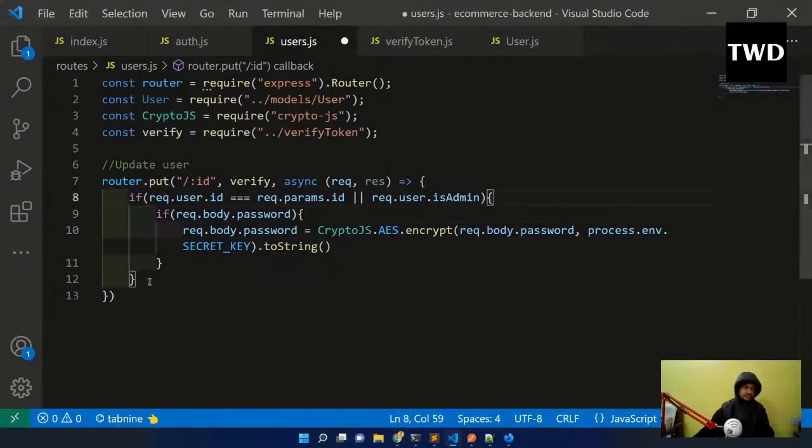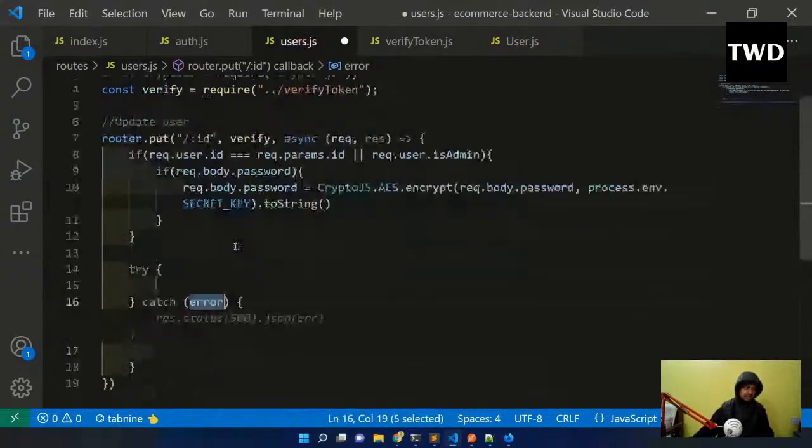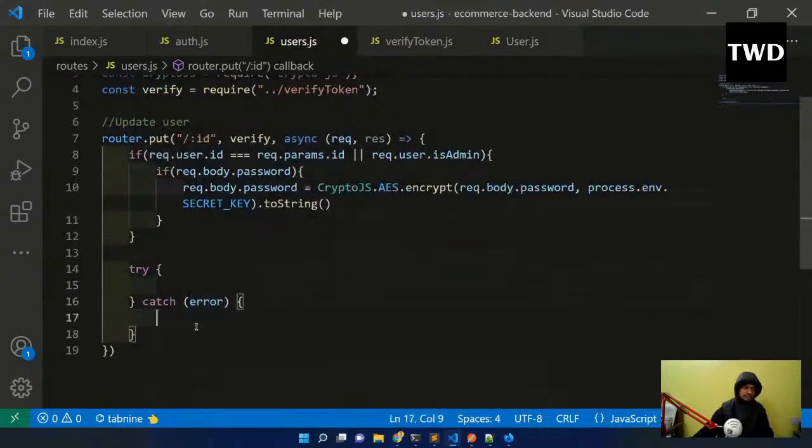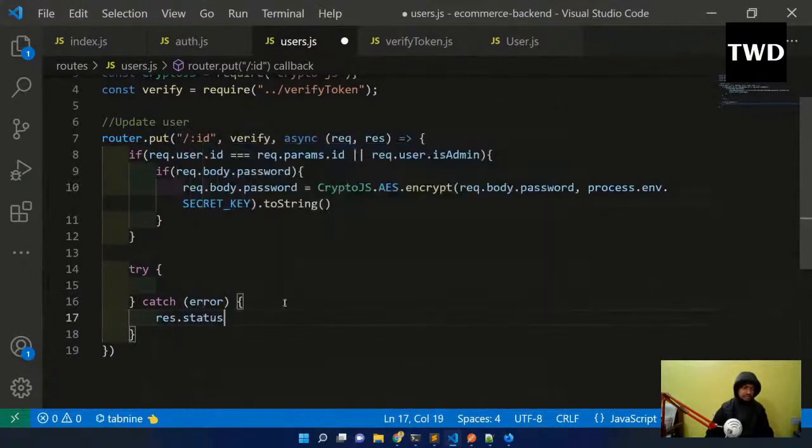Now the main thing is, now we'll have a try catch. In the catch I will have res.status 500 and json error.